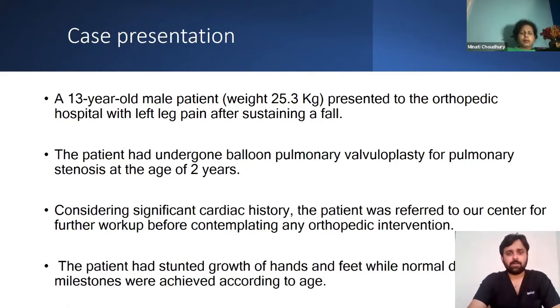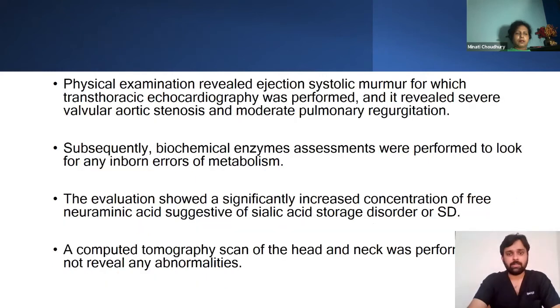The patient had undergone pulmonary valvuloplasty for pulmonary stenosis at the age of 2 years. Considering the significant cardiac history, the patient was referred to our center for further workup before contemplating any intervention. The patient had stunted growth of hands and feet, while developmental milestones were normal as per age. Physical examination revealed an ejection systolic murmur, for which transthoracic echo was performed, and it revealed severe valvular aortic stenosis and